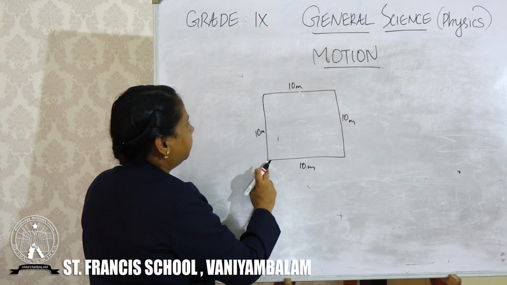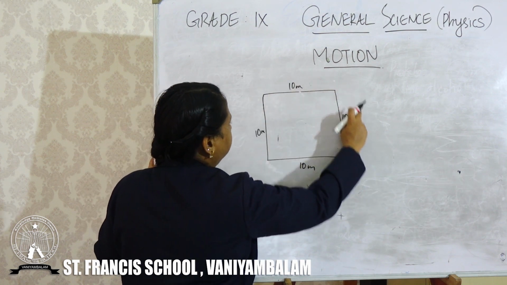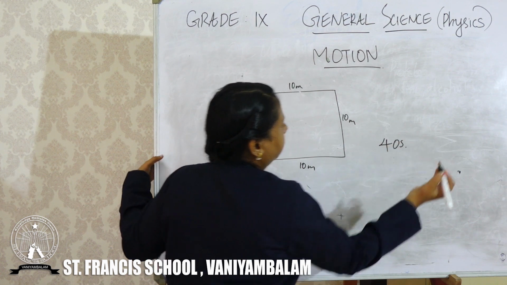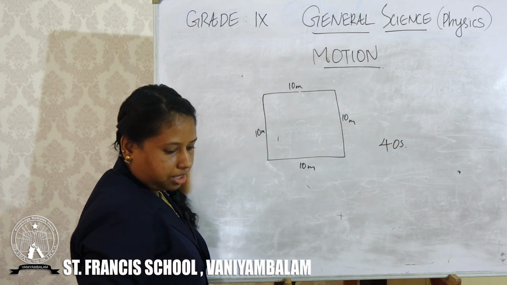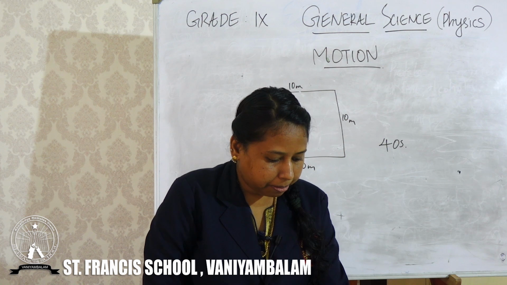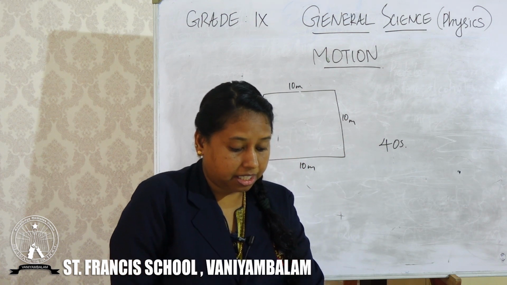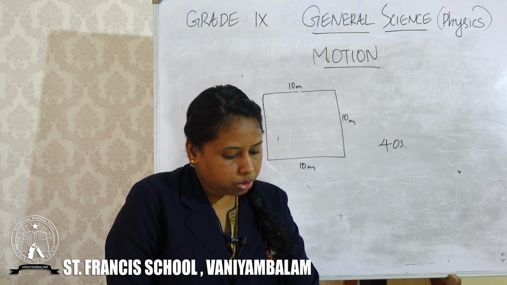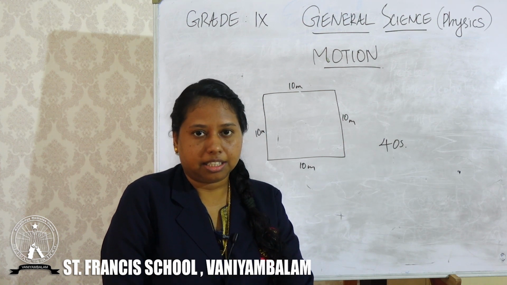Then the farmer covers the boundary in 40 seconds. And the question is, what will be the magnitude of displacement? They are asking the displacement of the farmer at the end of 2 minutes 20 seconds.